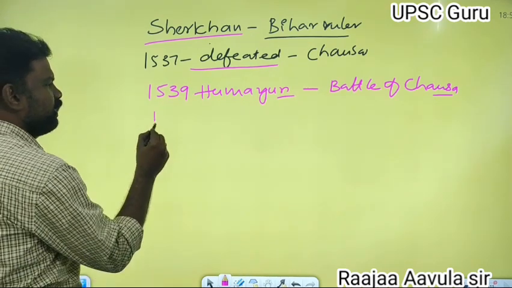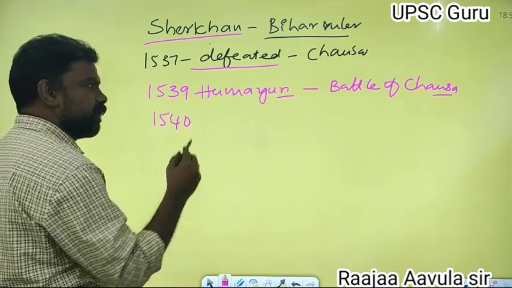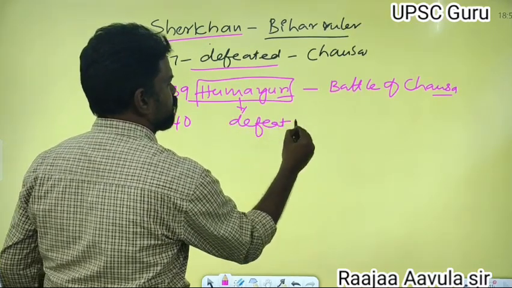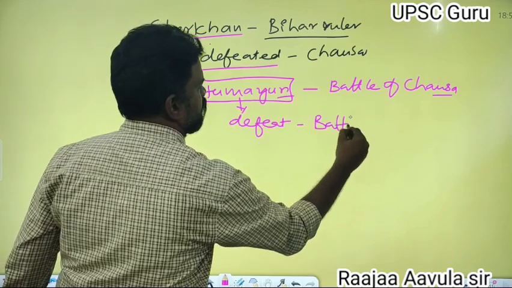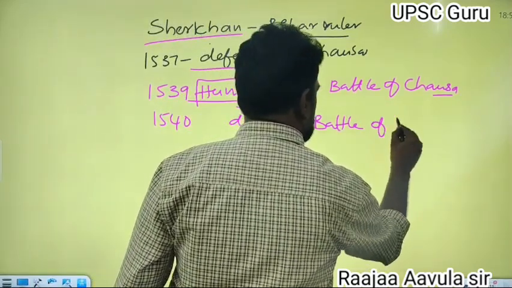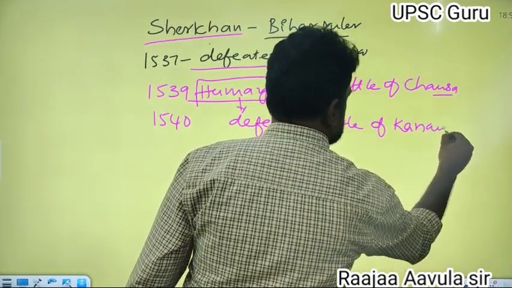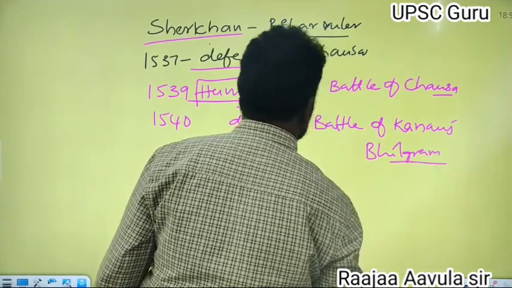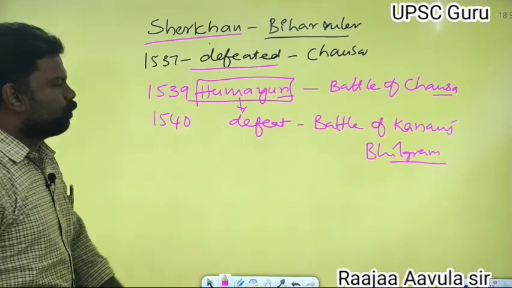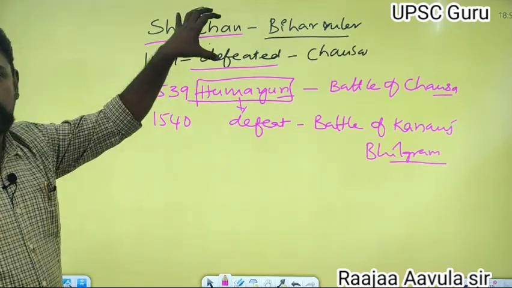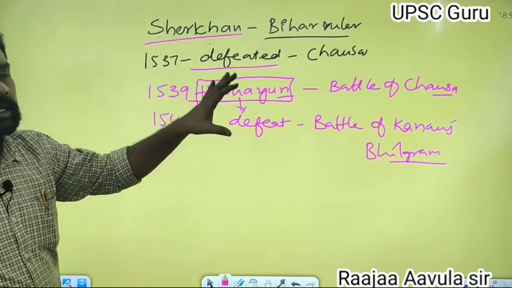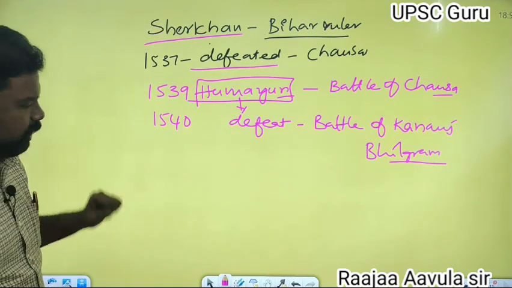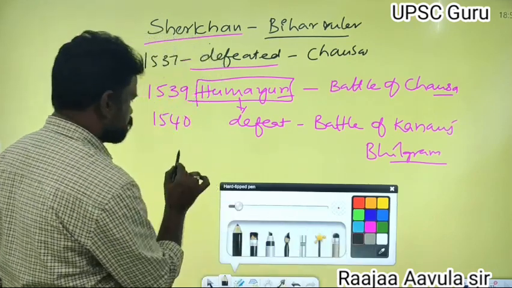After this, in 1540, for the second time, Humayun was defeated again at the Battle of Kanauj. This is also called the Battle of Bilgram. In this battle, Humayun was completely defeated by Sher Khan, and Humayun left Delhi. Sher Khan occupied Delhi.